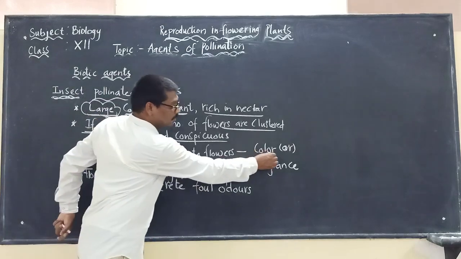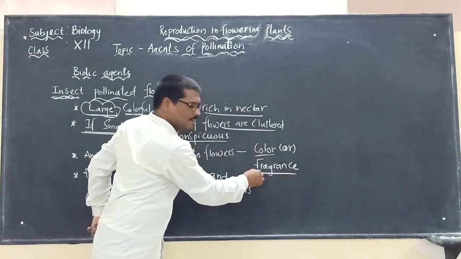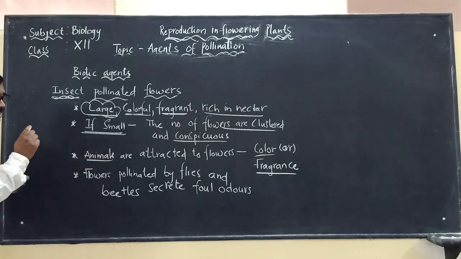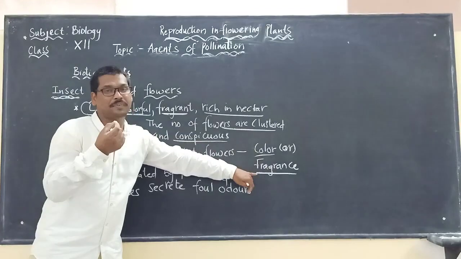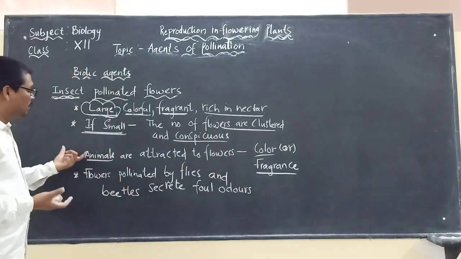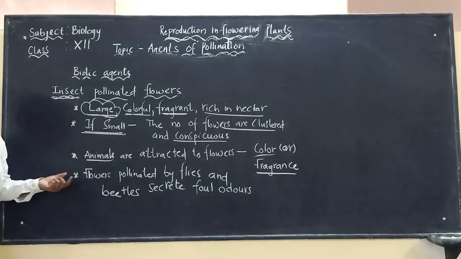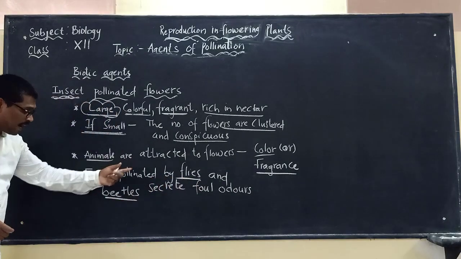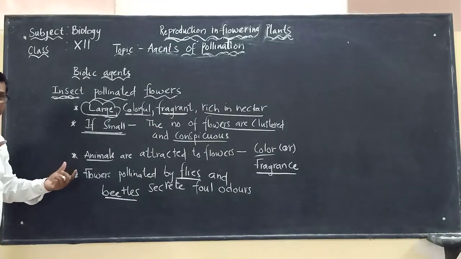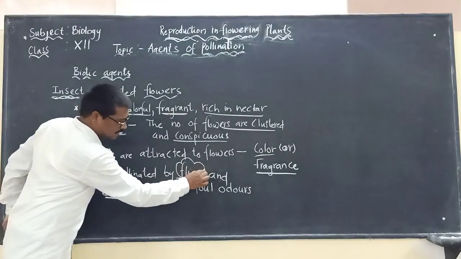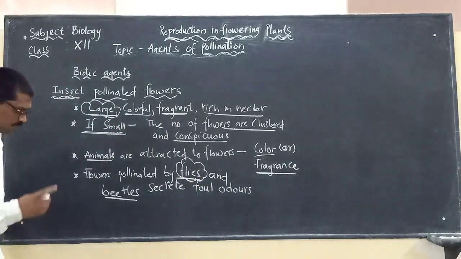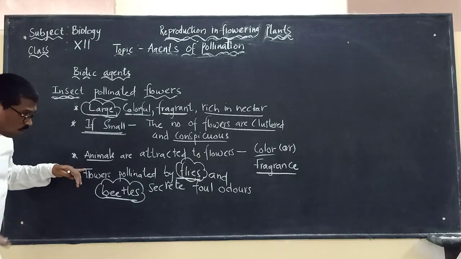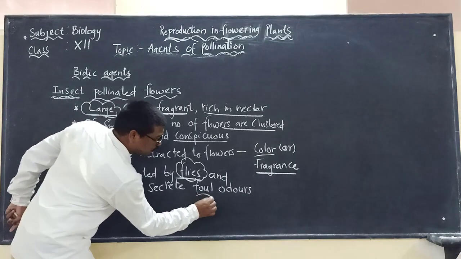But here, animals are attracted to flowers by what? Because of the color of the flower and the fragrance of the flower. Mainly, if animals are attracted towards flowers, it is because of the color and the fragrance that are released from the flowers. And especially if you are looking at the flies and beetles, there are some flowers which are pollinated by the flies and also by the beetles. Those flowers generally secrete foul odors.